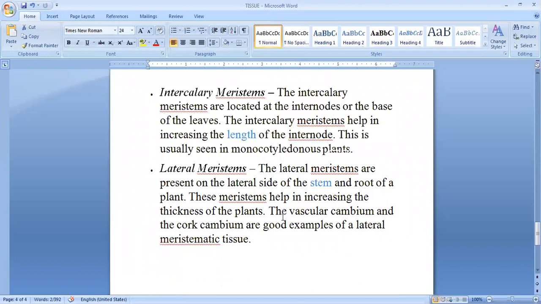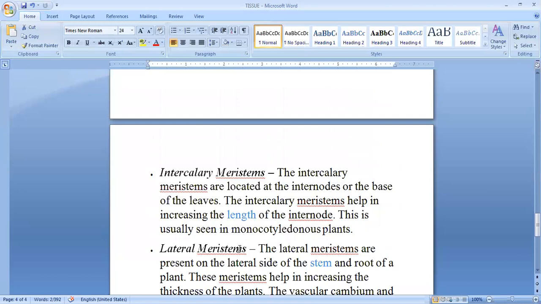Just imagine when we bring a small plant, the width of that plant is very small. But when the plant grows, we see it changes into a huge tree. And then we see the stem changes into a trunk. So its width has been increased. That increase in the thickness of the plant is done by lateral meristem.